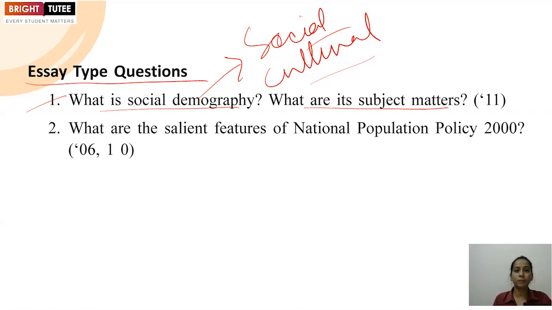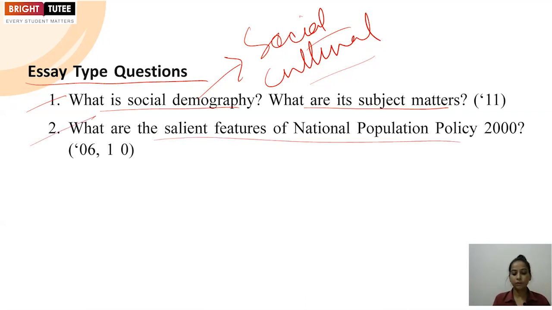And what are its subject matters? In that, while we are talking about the subject matter of demographic process, we include fertility, mortality, migration, and while we are talking about the demographic structure, at that time we are going to include age composition, sex composition and size of the population. So these are the subject matters which come under social demography.